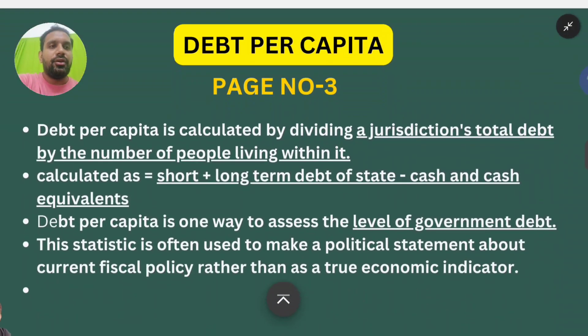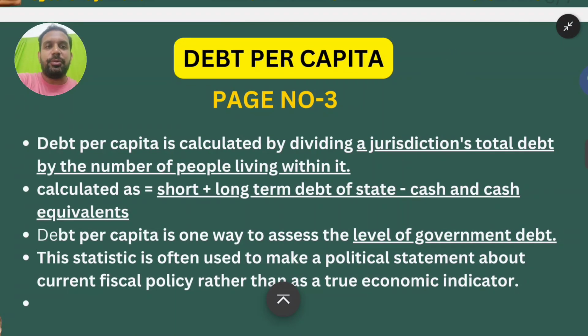Debt per capita is mentioned on page number 3. Debt here is nothing but government debt, which means the government has a shortage of funds. In a growing, developing economy, with expansion of infrastructure and poverty in the country, the social welfare schemes run by the government increase the gap between revenue and expenditure. That difference between revenue and expenditure generally comes out negative, both in our country and in our Telangana.